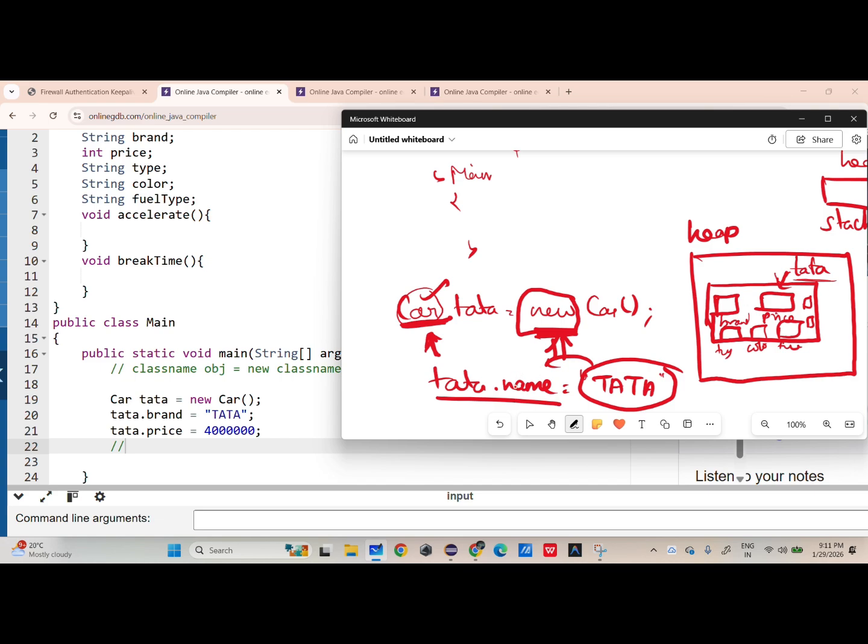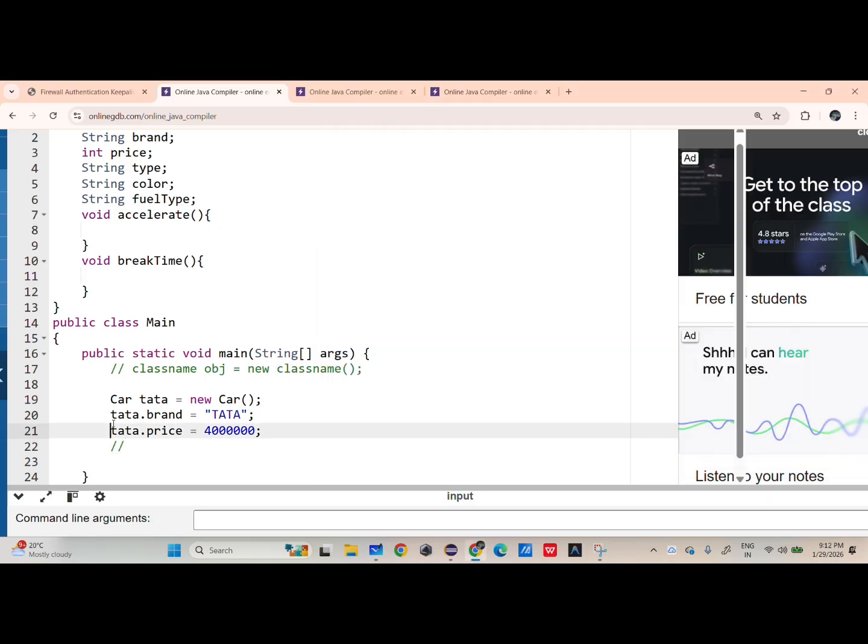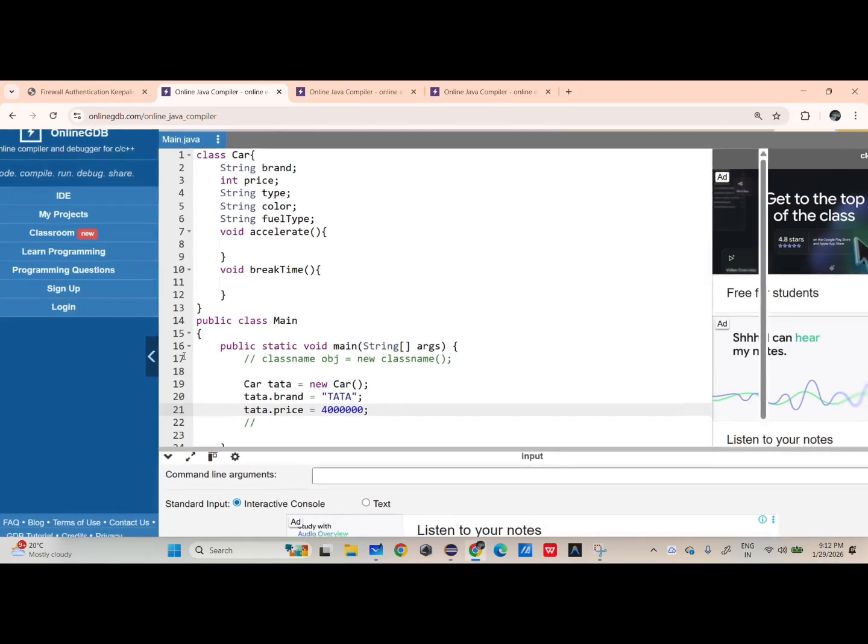So in this brand field, I'm storing this name. That's all. Tata.price = 4 lakh means it searches whether Tata is there in your memory, yes it is. Whether the price field is there, yes it is. Here it stores your 4 lakh. Similarly, it will store all your data. So this is how class and object work.